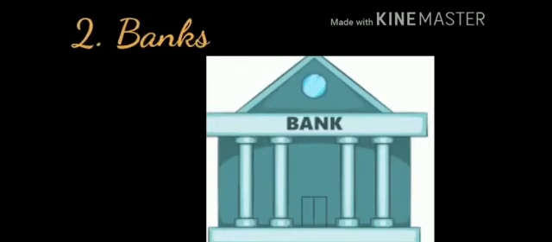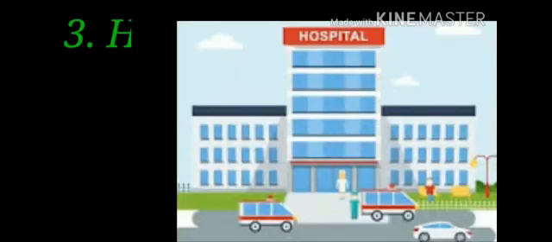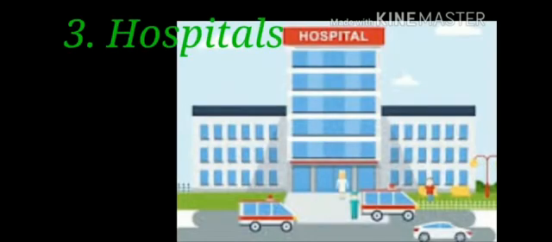Next, what you are going to find here will be the bank. Again, what does the bank help with? To lend money. They give us loans and we can also keep our money safely in savings accounts. Hospital. When we are ill and go to the hospital, we need doctors to treat us. So the hospital is also one of the facilities given by the government to us.